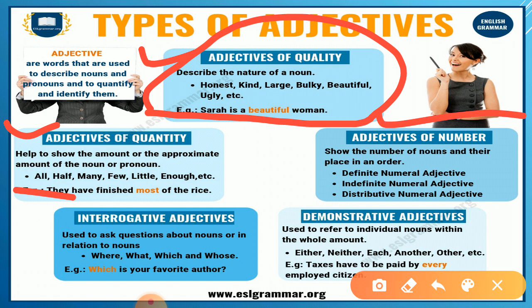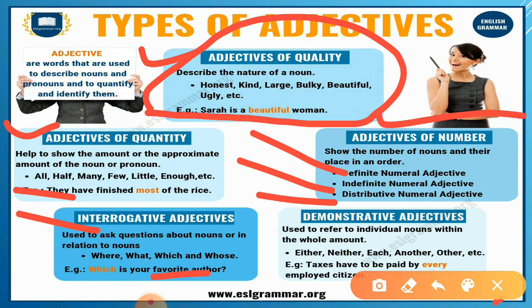Now let us understand adjective of number. It shows the number of nouns and their places in an order. Definite, numeral adjective, indefinite, distributive, as I explained. Interrogative is used to ask questions about a noun or in relation to a noun: where, what, which, and whose. Which is your favorite color? So here we are talking about the color.